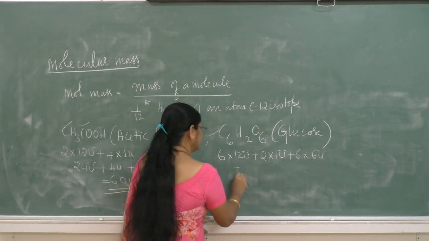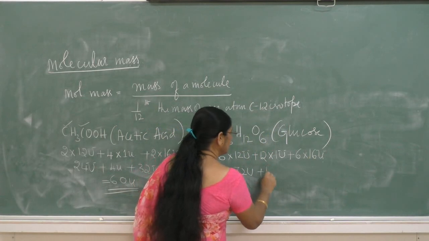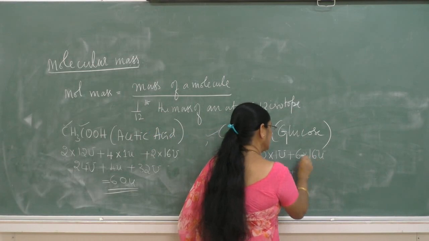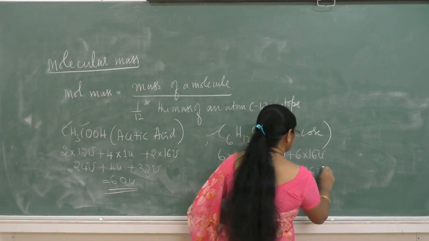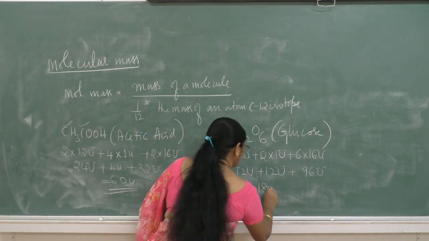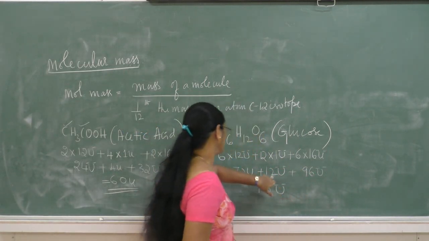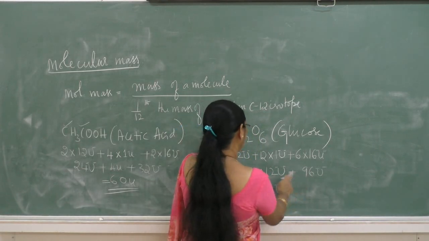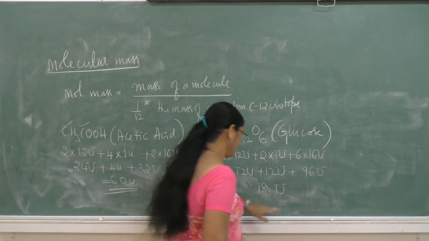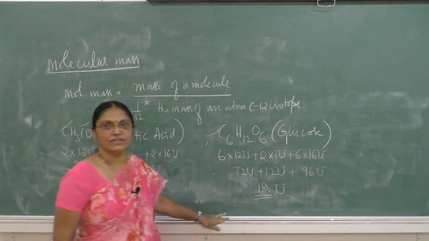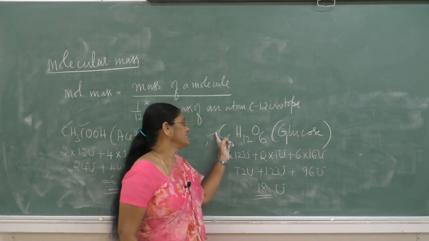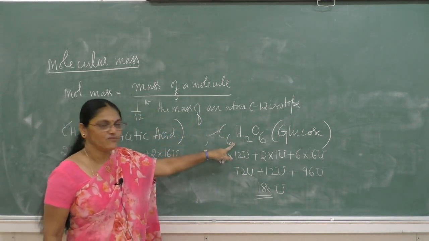So 12 sixes are 72, plus 12 into 1 is 12, plus 16 sixes are 96. Then the sum is equal to 180 unified mass. 180 unified mass is the molecular mass of glucose.